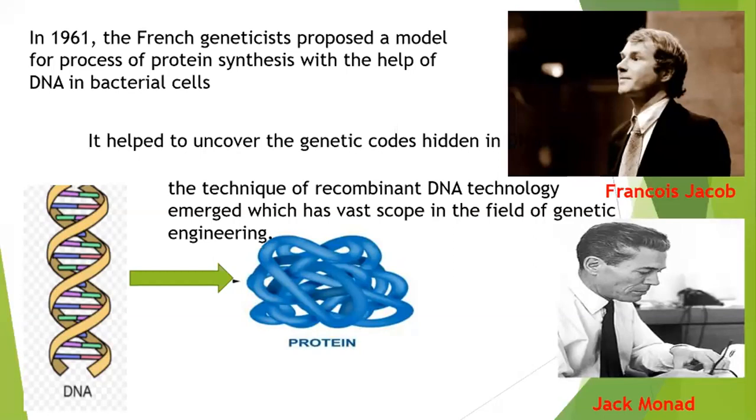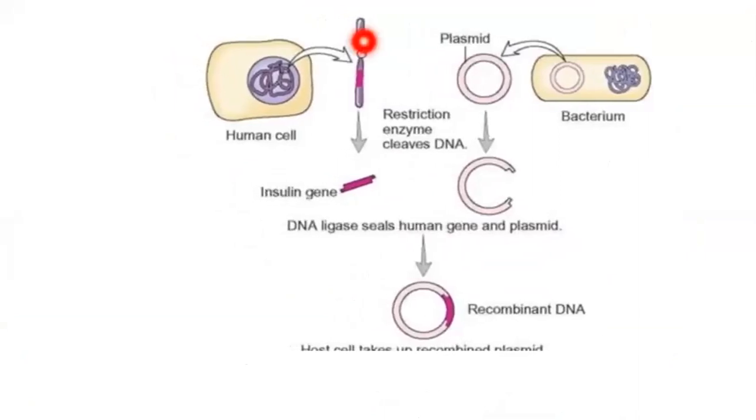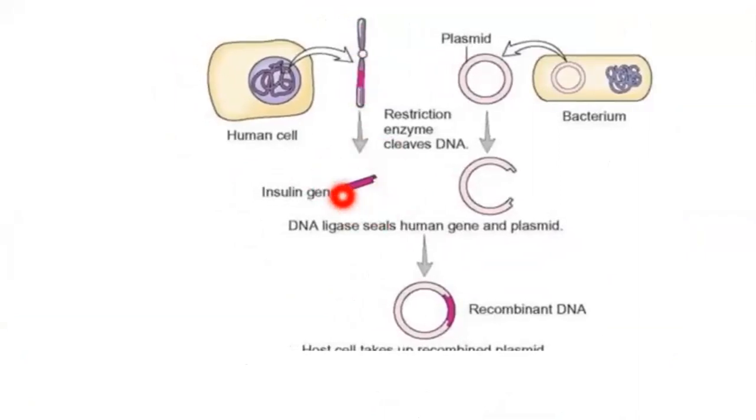So we have a small example of how this is used. Over here you can see a human cell, and a small part of a gene has been taken. This is a gene which produces a protein, and that protein is called insulin. Again, this is a human gene which produces a protein called insulin. And insulin is required by our body to control the glucose level. You have studied hormones in 9th. So insulin is required in our body to control the glucose level.